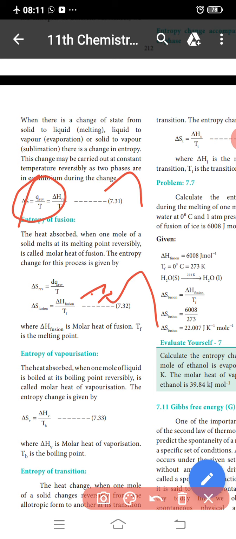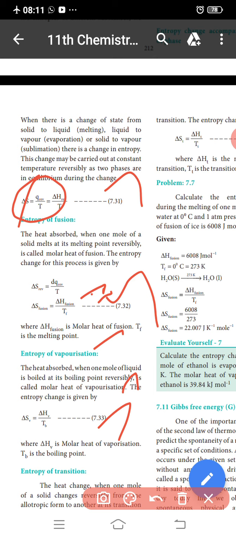Next, we discuss the entropy of vaporization. When 1 mole of a liquid is boiled reversibly at its boiling point, the heat absorbed is called the molar heat of vaporization. So the formula is del S V equal to del H V divided by T_b. Del S V means entropy of vaporization, del H V means the molar heat of vaporization, the enthalpy of vaporization, and T_b means boiling point. This is the entropy of vaporization.